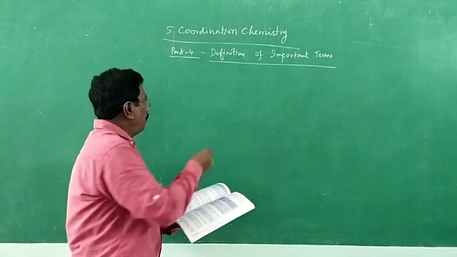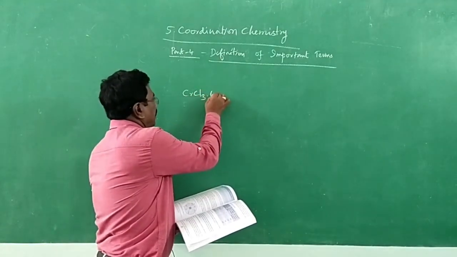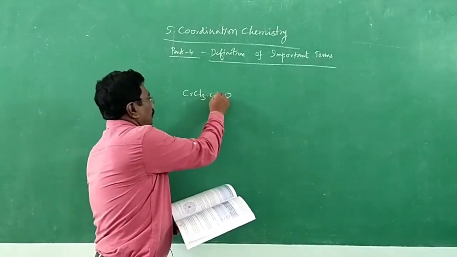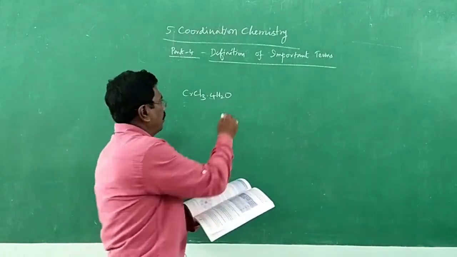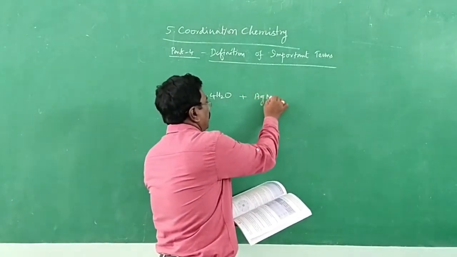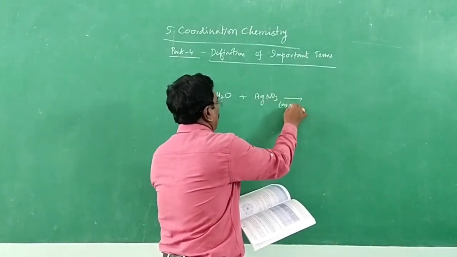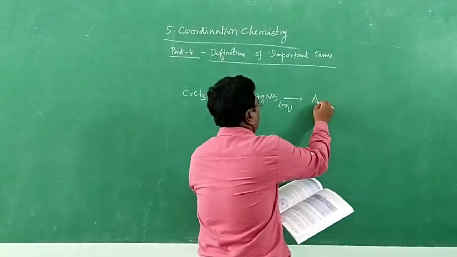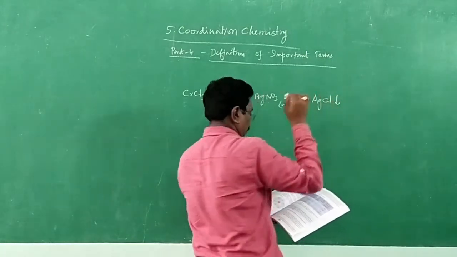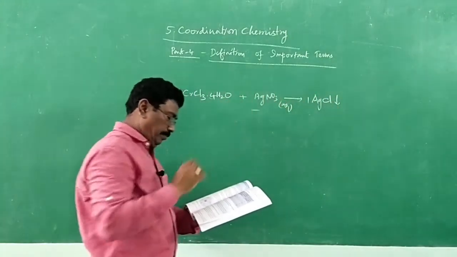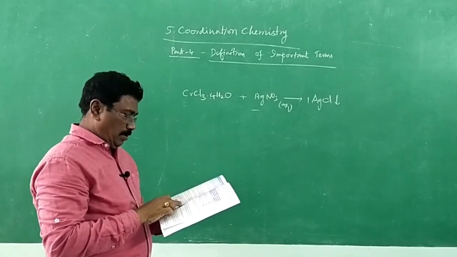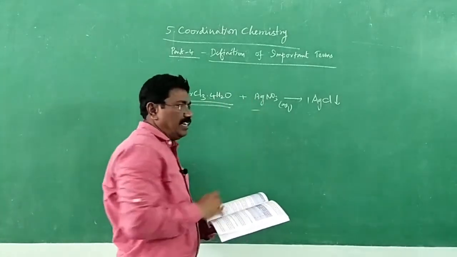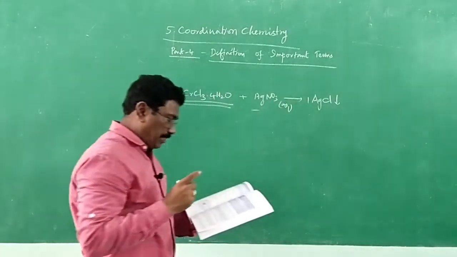When a coordination compound CrCl3 4H2O is mixed with silver nitrate solution, one mole of silver chloride is precipitated. Just 1 mole of silver chloride is precipitated, of course with excess silver nitrate, per mole of the compound. So 1 mole of a compound is taken, silver nitrate solution is added, and we have got only 1 mole of silver chloride as precipitate.